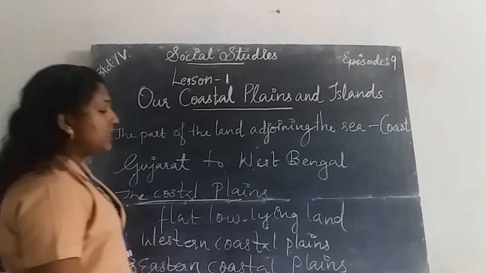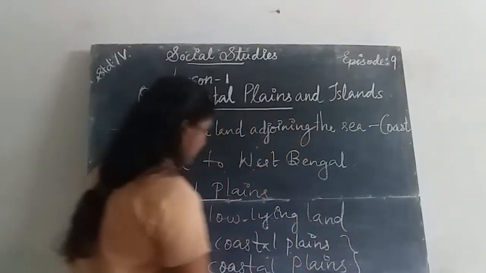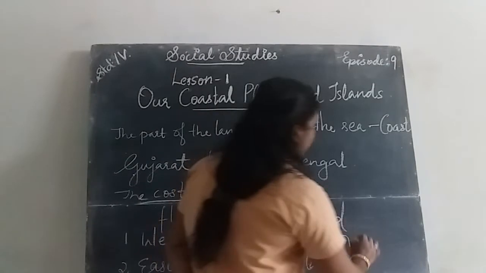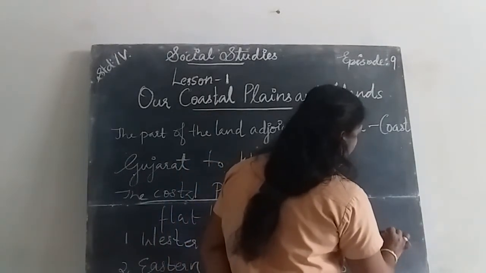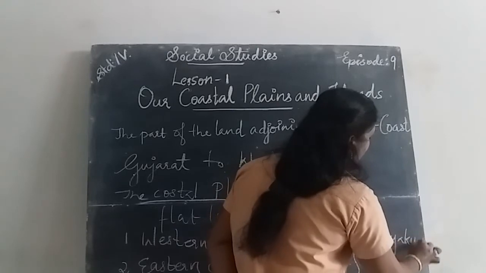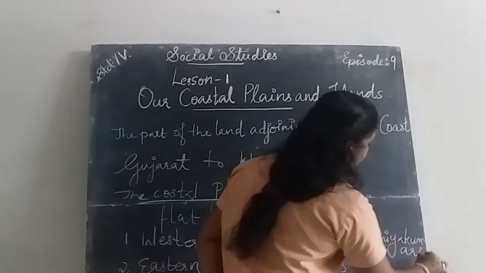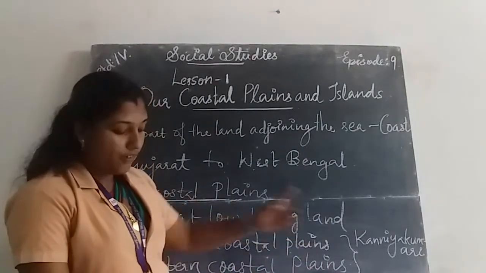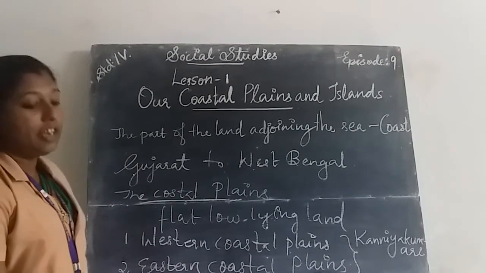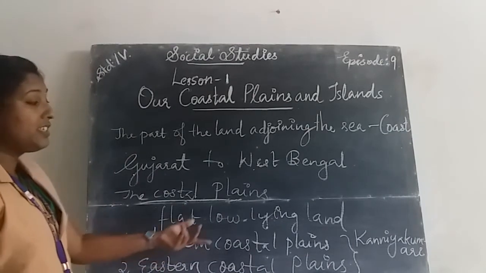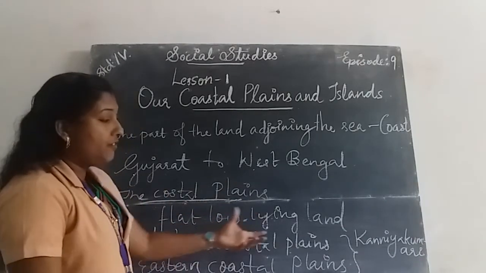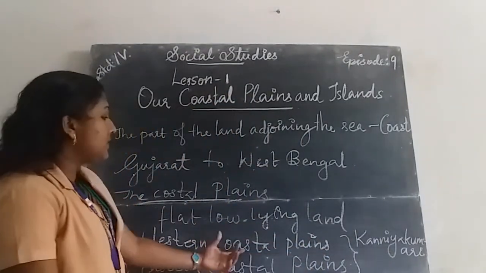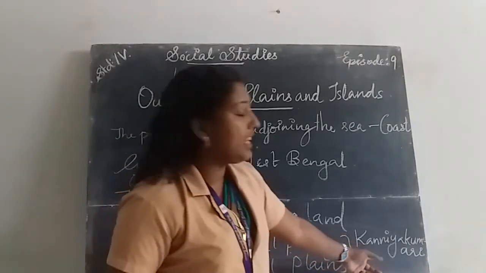These two, the western coastal plains and the eastern coastal plains, meet at Kanyakumari, which is the farthest point of mainland India.